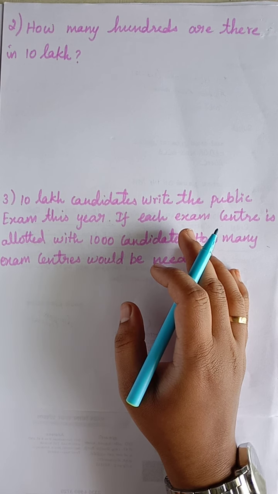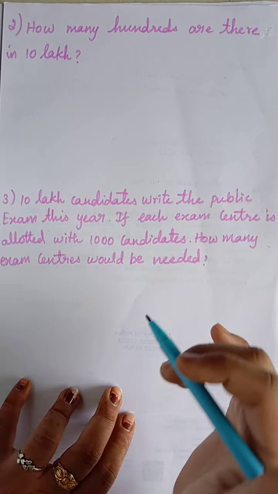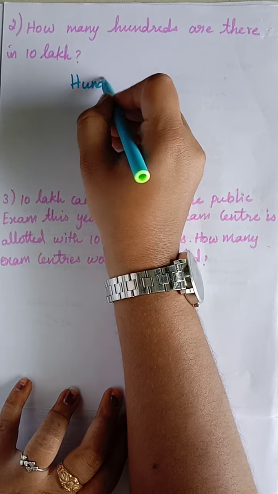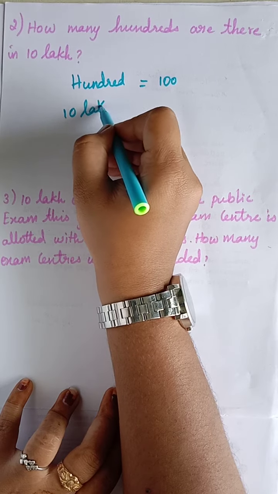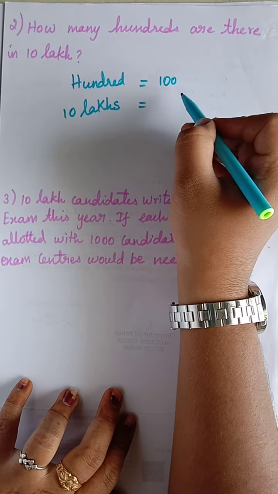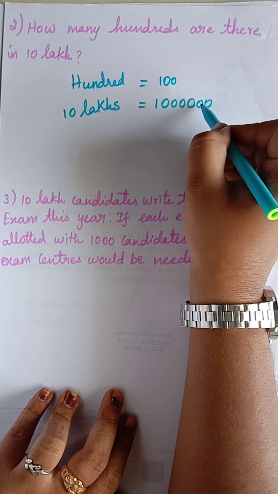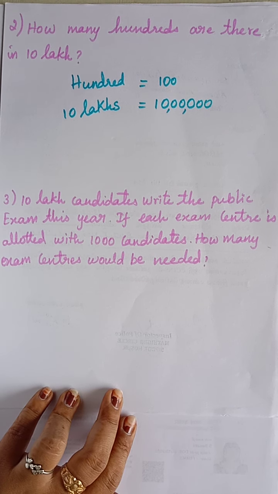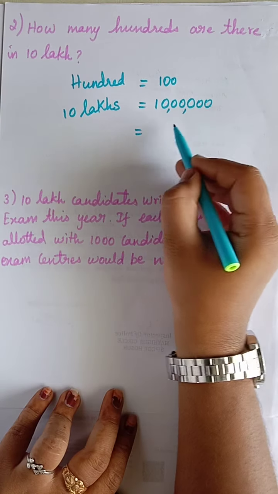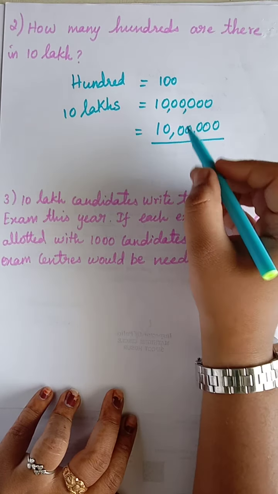So now what they have asked: how many hundreds are there in 10 lakh? Do you understand the question? Okay, so how will 100 look? This is 100, and for 10 lakh how many zeros will be there? There will be 6 zeros. So 1, 2, 3, 4, 5, 6. Put commas 1, 2, 3 comma 1, 2 comma 1, 2. Okay, what I told you already, we have to divide. So for division we have to first write the biggest number upside, that is 10 lakh. Below we have to write the smallest one.